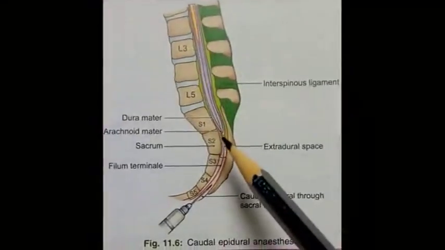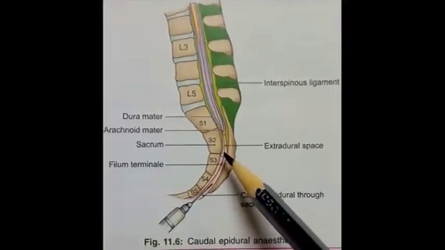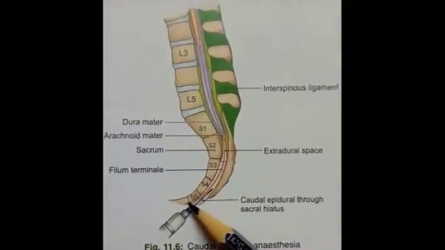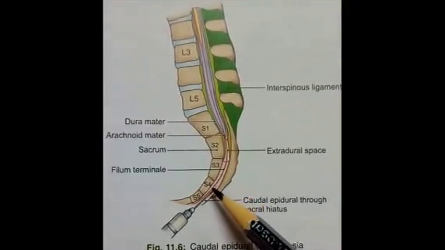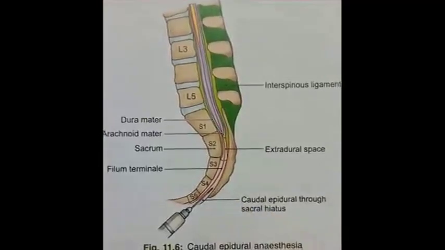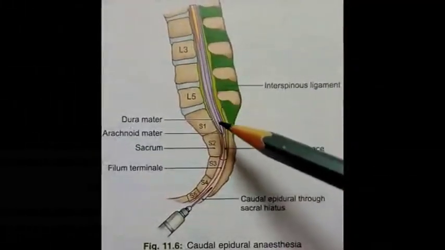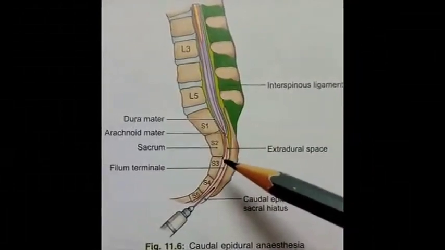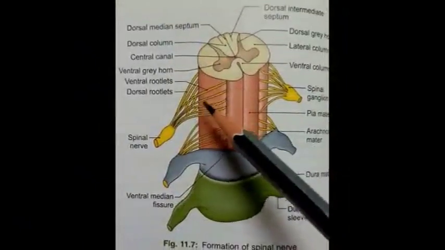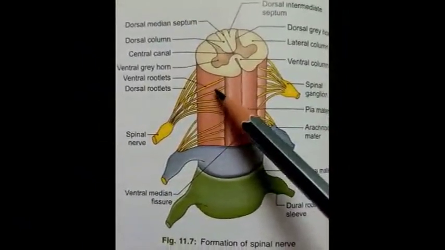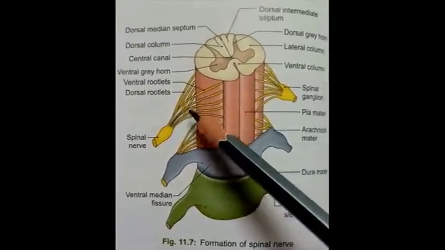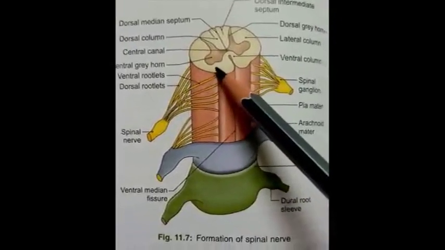And the part lying outside the dural sheath, beyond the lower border of S2 vertebra up to the first coccygeal vertebra, is known as filum terminale externum. Filum terminale internum is 15 centimeters long and filum terminale externum is 5 centimeters long. Pia mater surrounds the nerve roots which are crossing through the subarachnoid space and also surrounds the vessels which enter into the substance of the spinal cord for its supply.